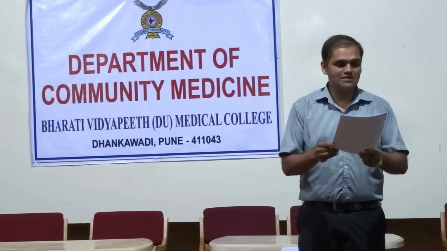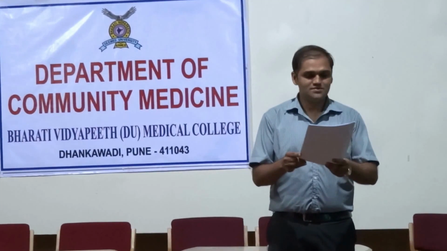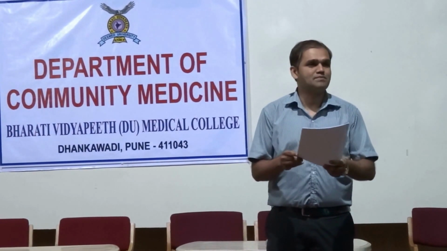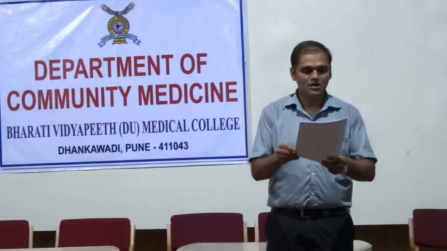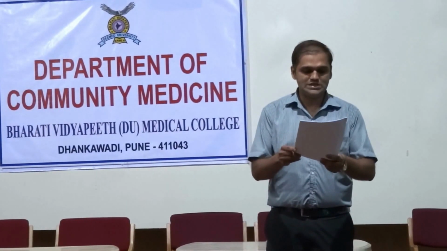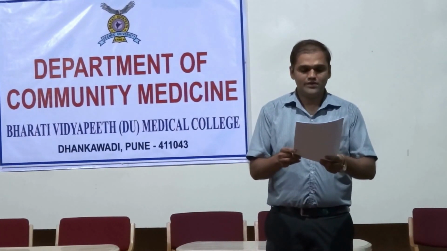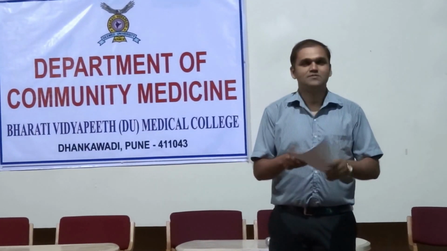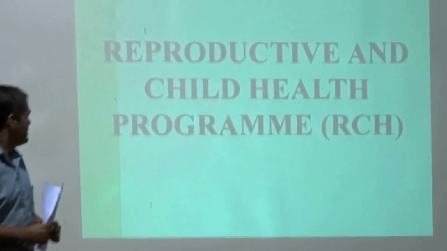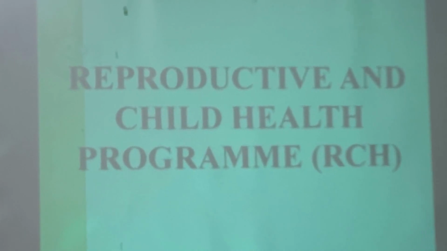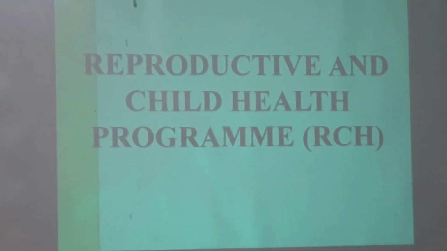For the quiz we have selected 5 teams from 7th semester students. Each team consists of 2 students. All students were given sufficient time for the preparation of the quiz. Now before proceeding to the quiz, let's have a look at the components of the RCH program. So, reproductive and child health program, next please.